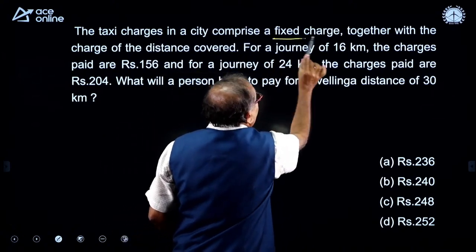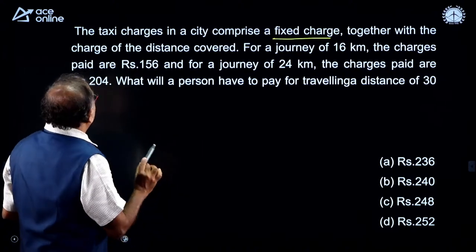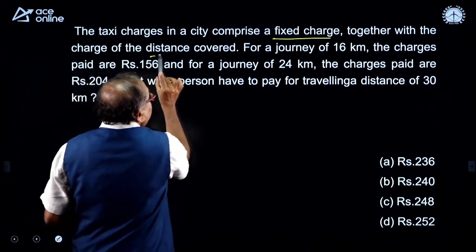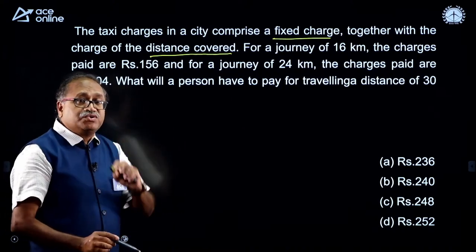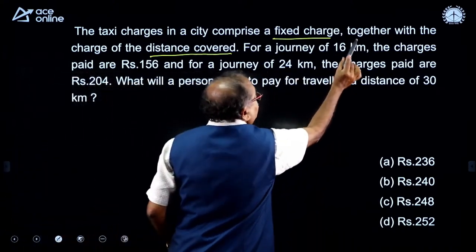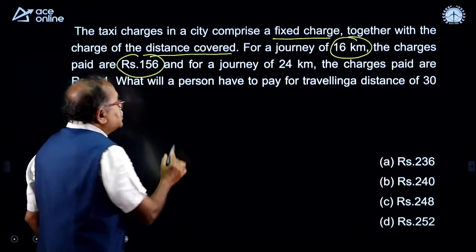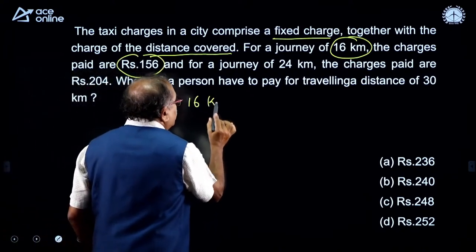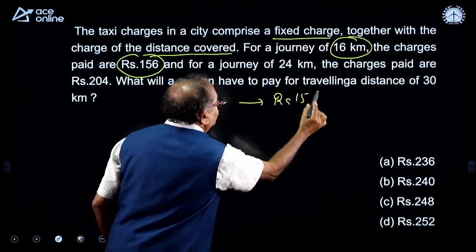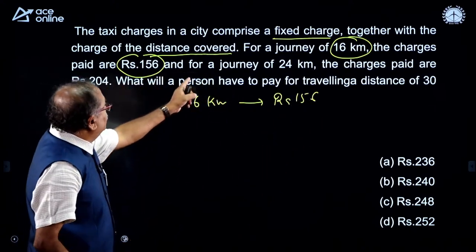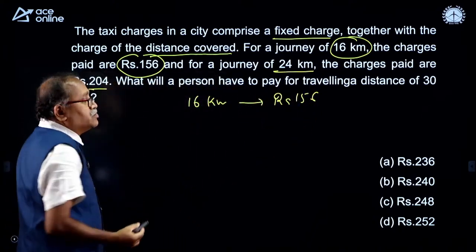A taxi driver charges fixed charges and the charges for the distance covered, and we will always have 2 statements. For a journey of 16 kilometer, the charges is rupees 156, and for the journey of 24 kilometer, the charges is 204.